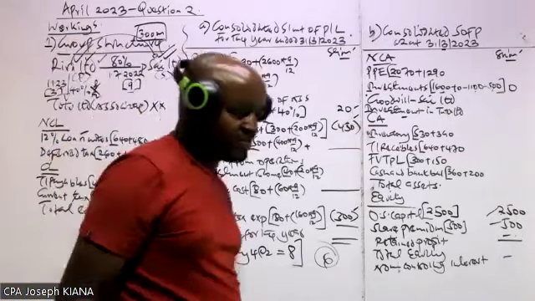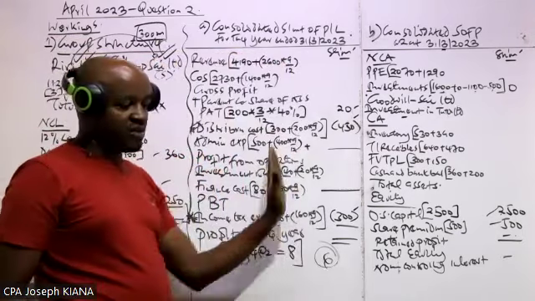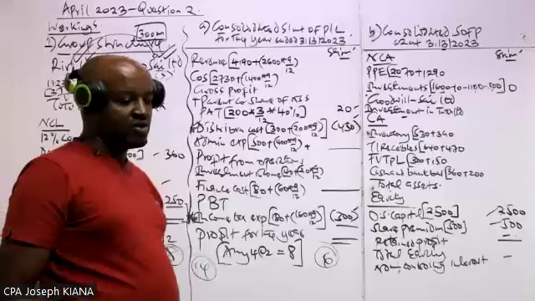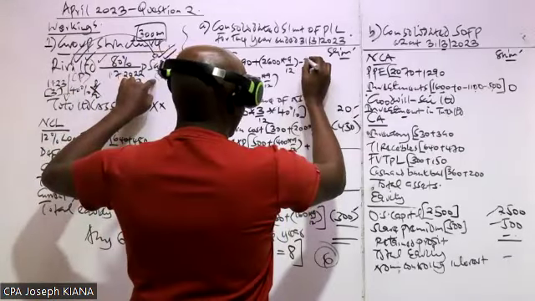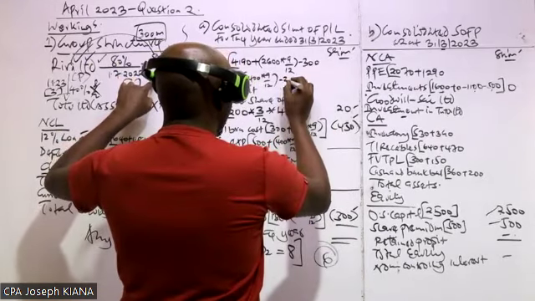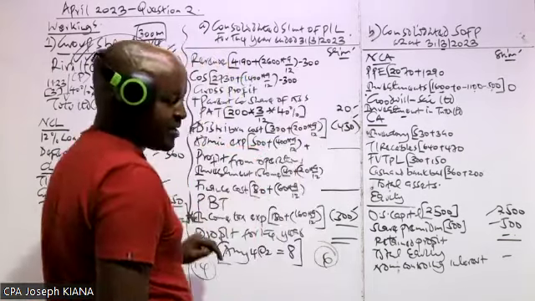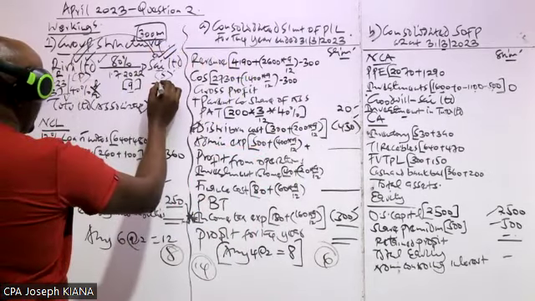But now, any sales between the parent and the subsidiary should not be included in the consolidated income statement. So any sales between the parent and the subsidiary, we eliminate that from the revenue, and also we eliminate that from the cost of sales. This company accounted for that as revenue. This company accounted for that as purchases.